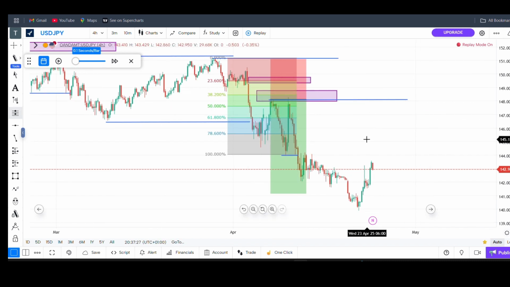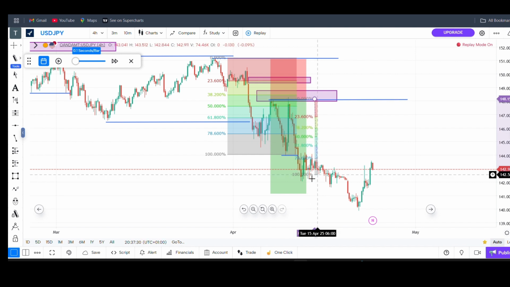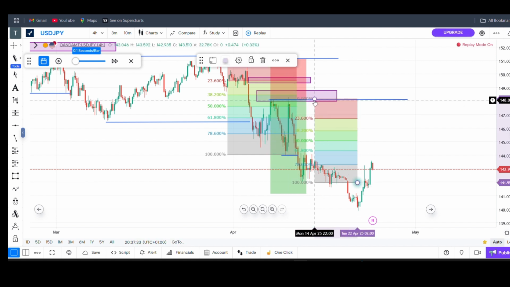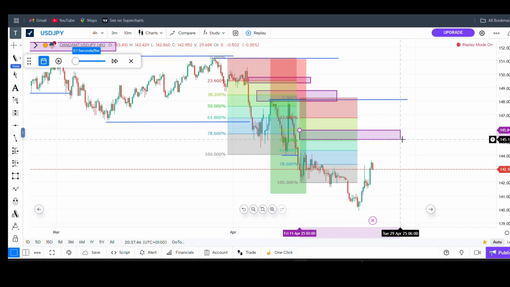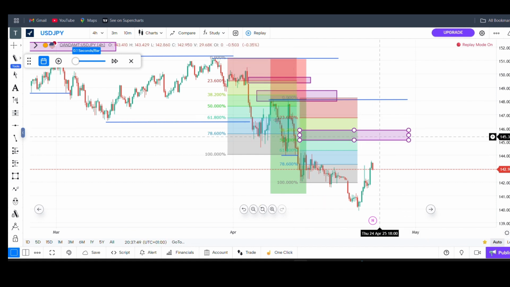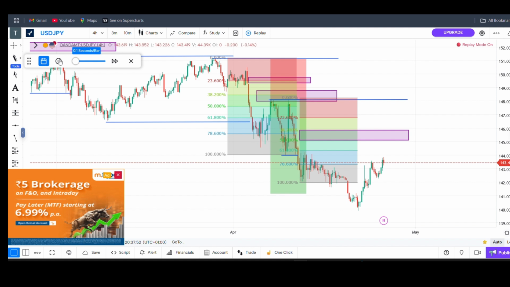So I want to use my Fibonacci now and check from this swing high to this break of structure. From this swing high to here. See, this is not a pullback. See, market didn't get to 50%, so it's not a pullback. So I want to take my sell right here again. Here is 50%. So all these are not fair value gaps. So I want to take my trade right here again. So let's see when market gets there.